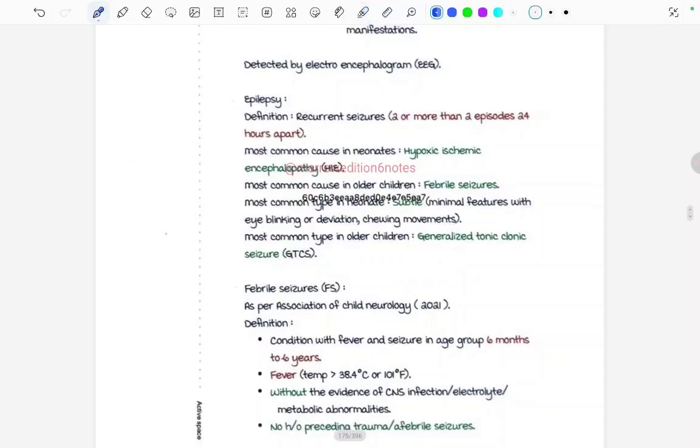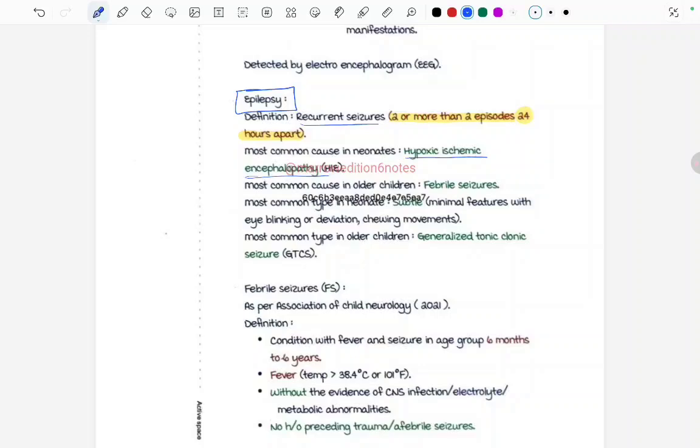Now coming to the term epilepsy. Epilepsy, its definition is recurrent seizures, two or more than two episodes, 24 hours apart, then we call it epilepsy. Fine. Two or more than two episodes, but how much? 24 hours apart. Okay. Most common cause in neonates is hypoxic ischemic encephalopathy. Fine. If the seizures are recurrent in neonates, then it's called epilepsy.